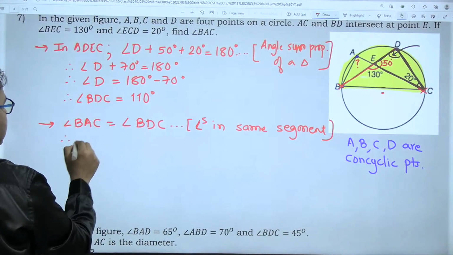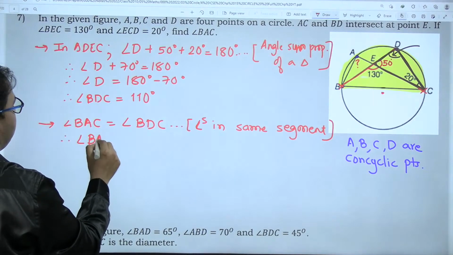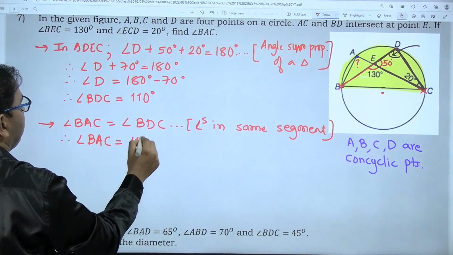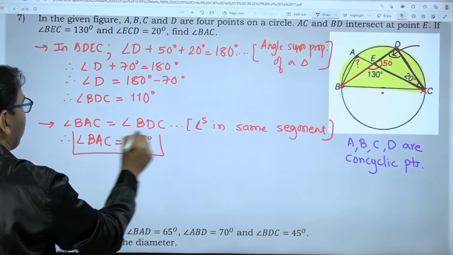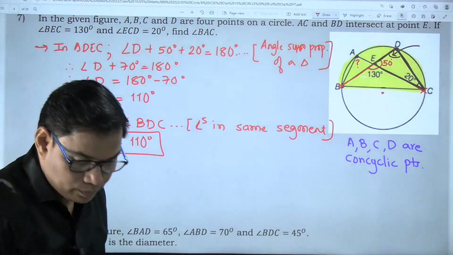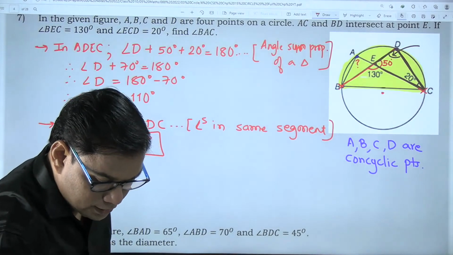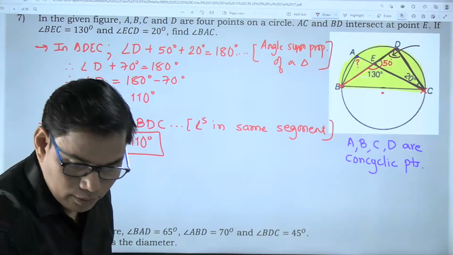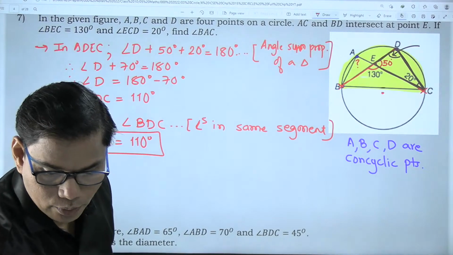So angle BDC is 110 degrees. So my angle BAC is also 110 degrees. And this is my answer. Are you getting the same answer? Am I successful in convincing you? Right? Are you getting the same answer?